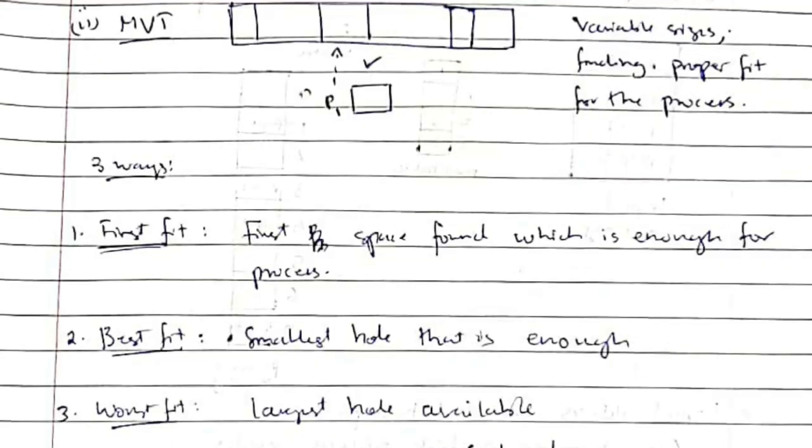There are three ways to achieve this. The first one is first fit. That means the comparison will start from here: if this is enough for P1, fine; if not, it will move on to the next one, and so on, until it finds a suitable space. That is known as first fit. Best fit means the smallest space in which the process P1 can fit will be found. Worst fit means the largest hole available in which P1 can be allocated will be given. So these are the three ways.